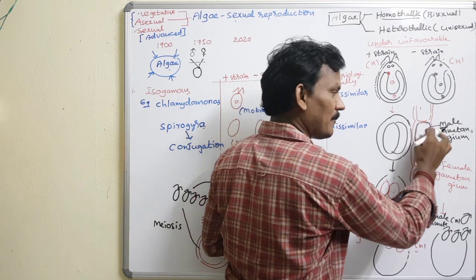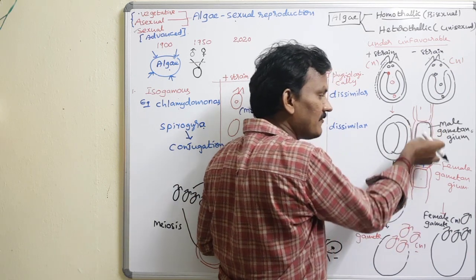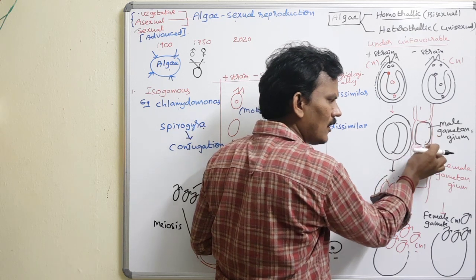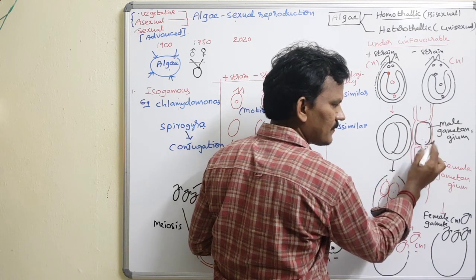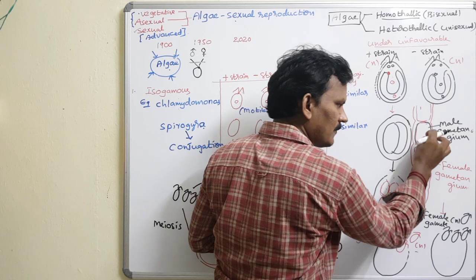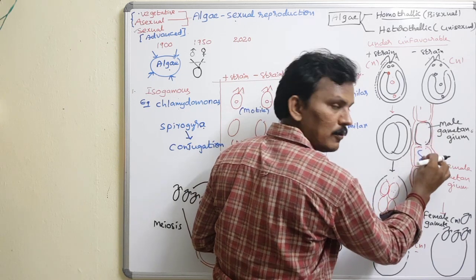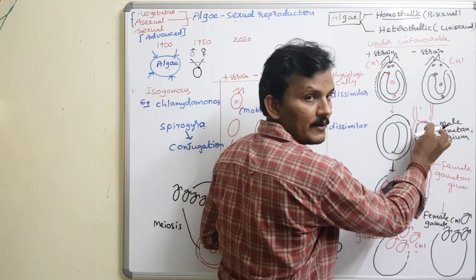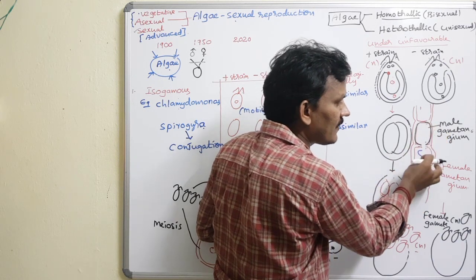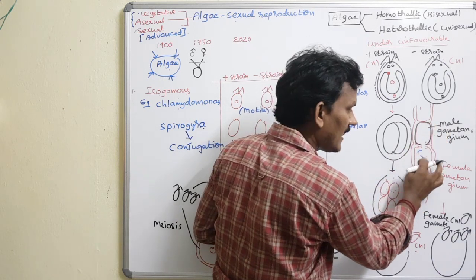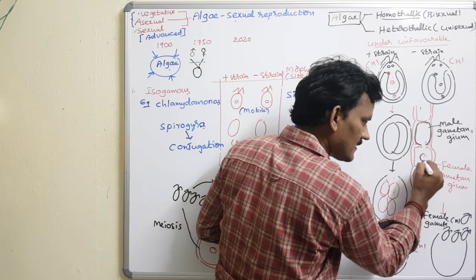The content of the male gamete is delivered to the female gametangium through a small hole in the septum. This is called the septum. Through a small pore, the content of the male gamete is discharged into the female gametangium. In the female gametangium, the egg cell is present.